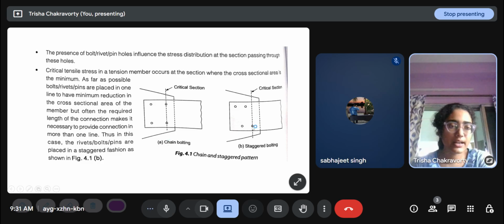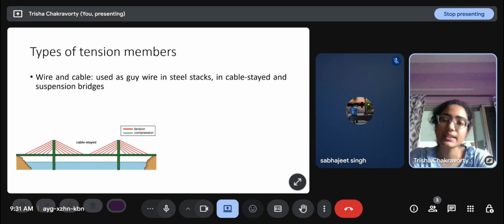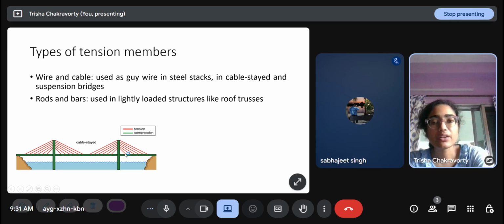Here it is one. Types of tension members: wire and cable. This is in suspension bridges. These wires are under tension. They transfer the load to these piers or abutments, which are under compression, and which transfer it to the foundation and soil. Rods and bars are used in lightly loaded structures like roof trusses.